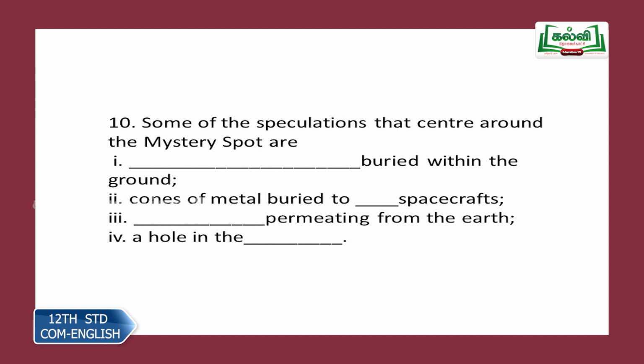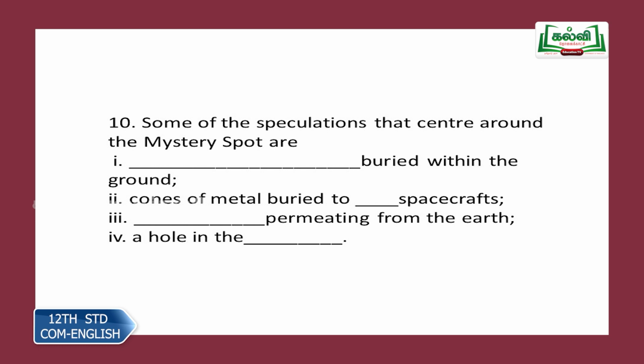Question 10. Some of the speculations, the theories, the ideas, the guesses that center around the mystery spot are: 1. Dash buried within the ground. Second point, cones of metal buried to dash the spacecrafts.